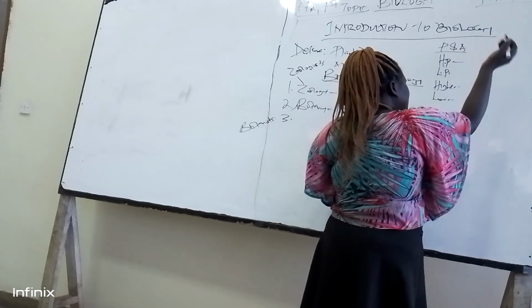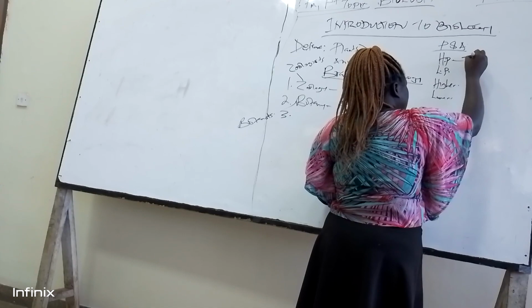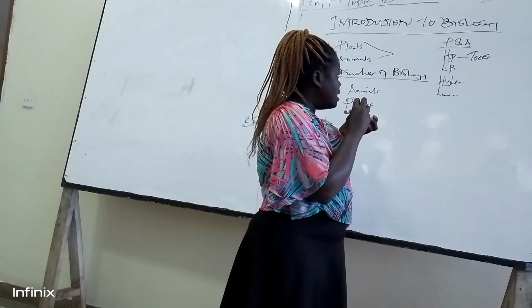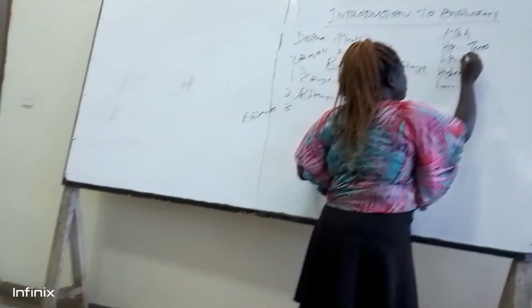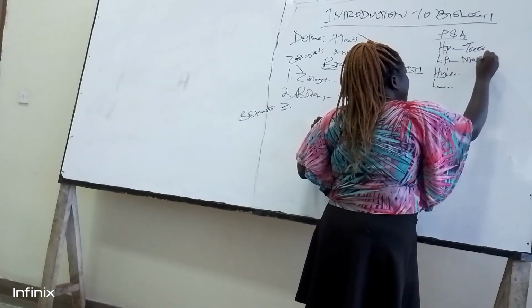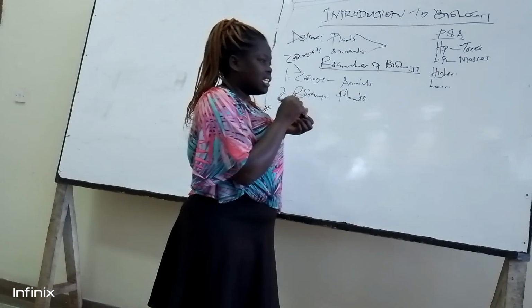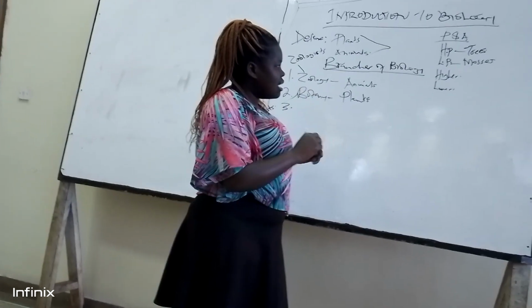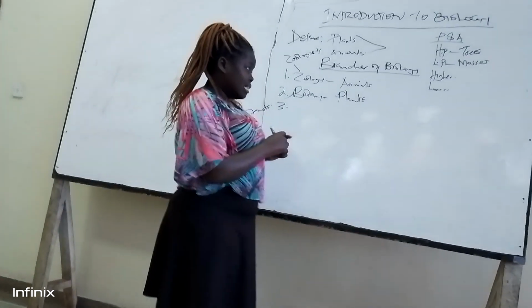Higher plants are these big plants like trees. You can see them with the bare eyes. While lower plants, e.g. mosses, grow in water banks. You can't just see them, it's very difficult to see them. So they are very tiny, growing in the water bank.